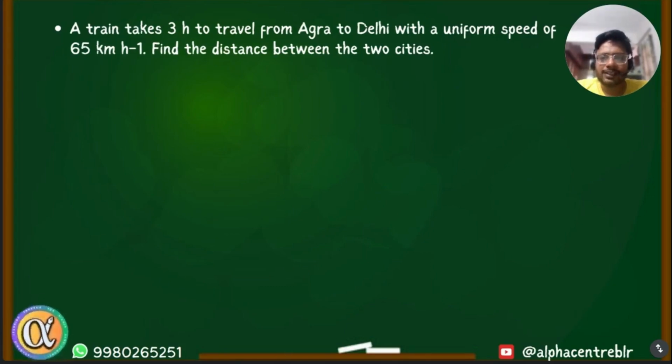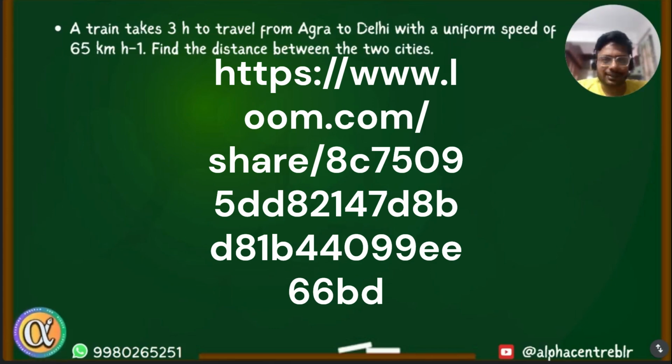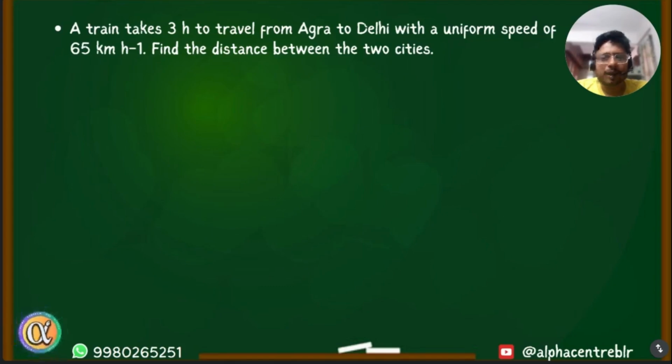A train takes 3 hours to travel from Agra to Delhi with a uniform speed of 65 kilometers per hour. Find the distance between the two cities. So do you convert it to meters per second first? Is that required? Time is given in hours and speed is given in kilometer per hour. So we don't need to make any conversion. We can find the distance in kilometers.